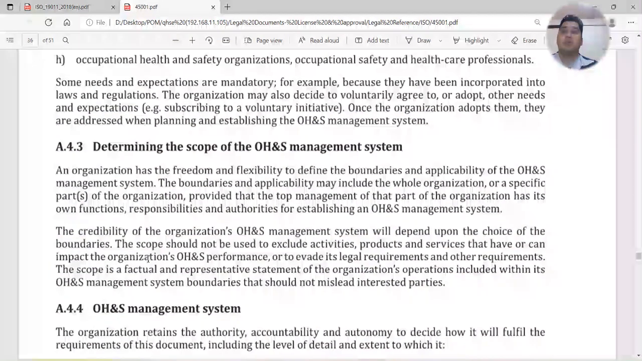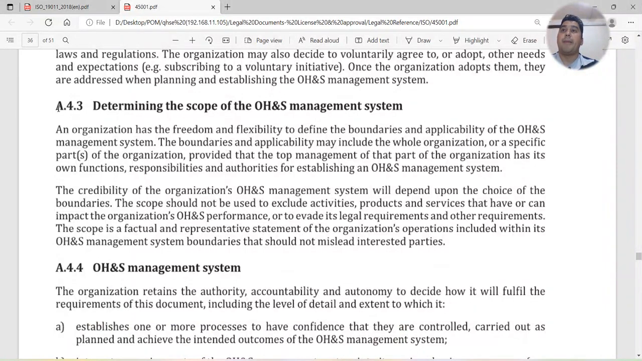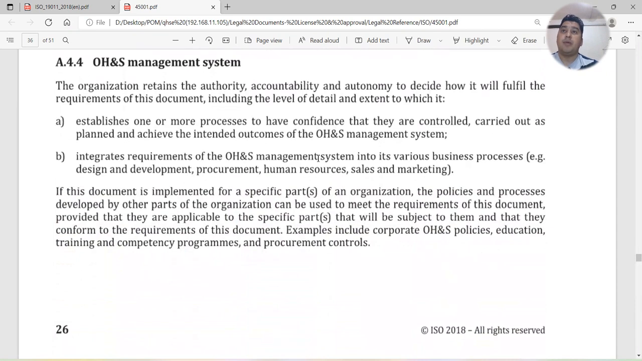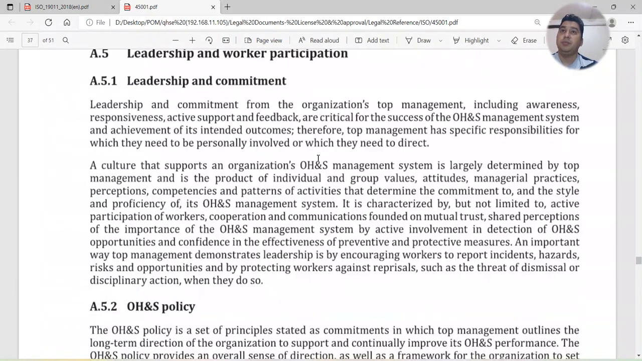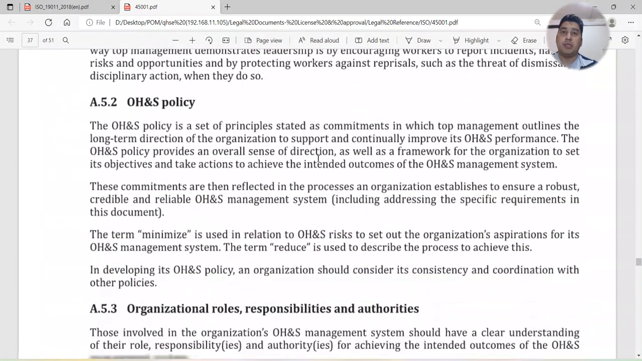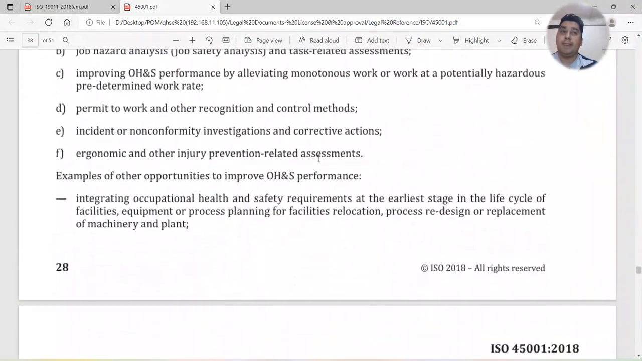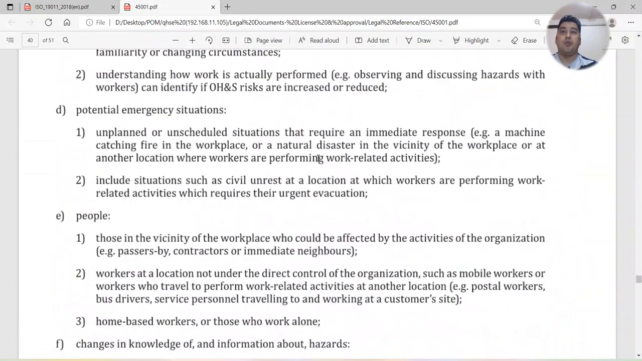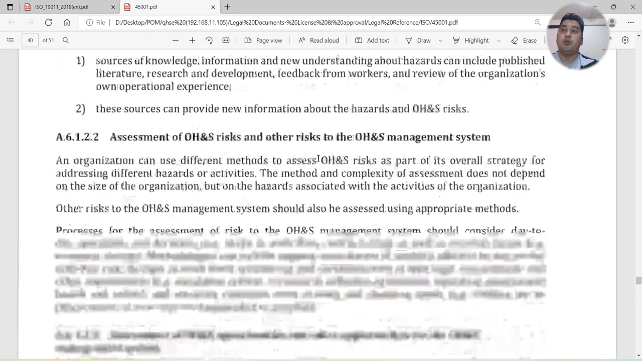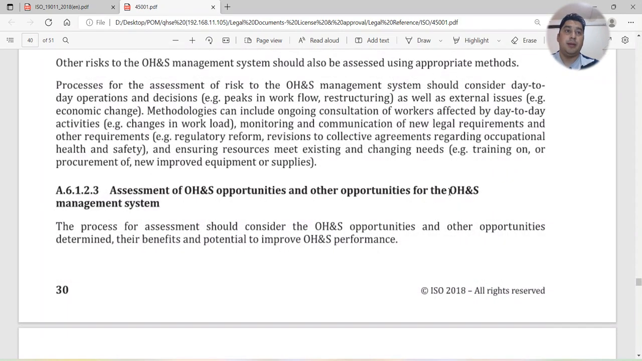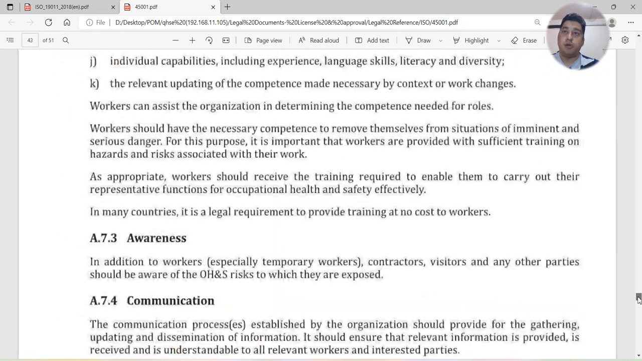Determining the scope of the OHS management system. About the scope, I already explained what businesses and activities your organization is performing. Then we have the OHS management system. Leadership, commitment, OHS policy, we talked about already. Organizational roles, responsibility also, consultation, planning. So after clause number 10, it will give you more information, in a more detailed way, on how you have to maintain these requirements. Okay, so let's move forward.